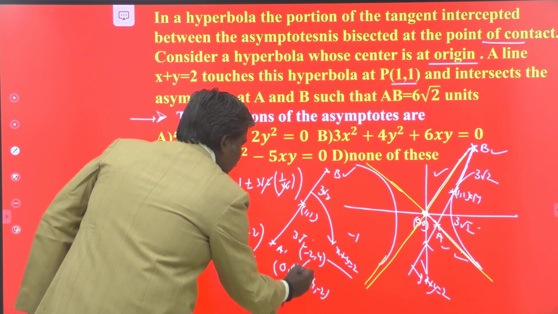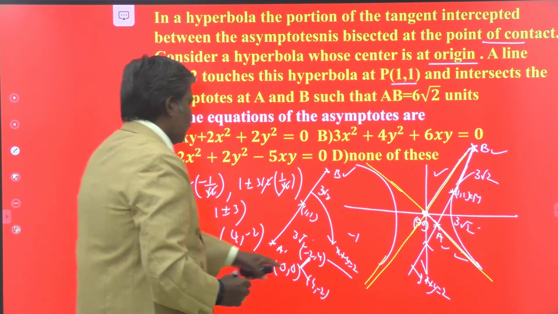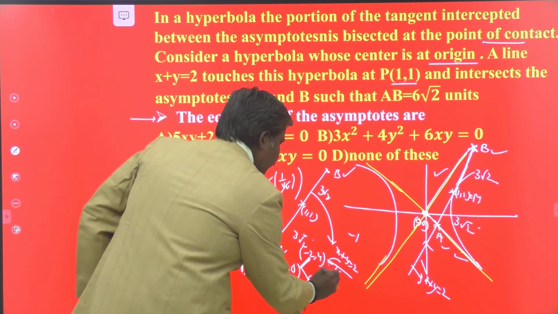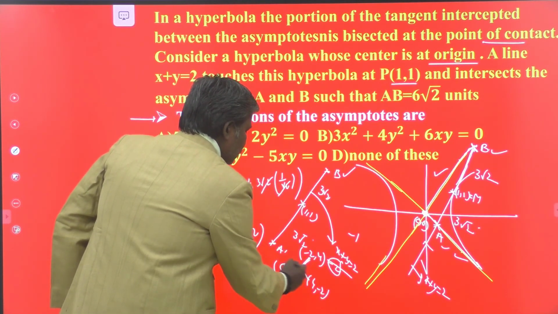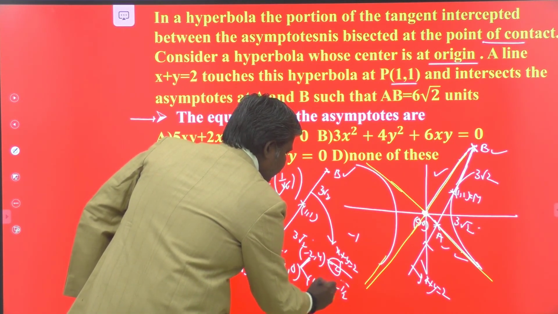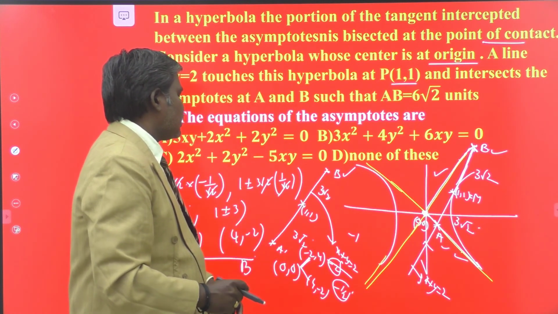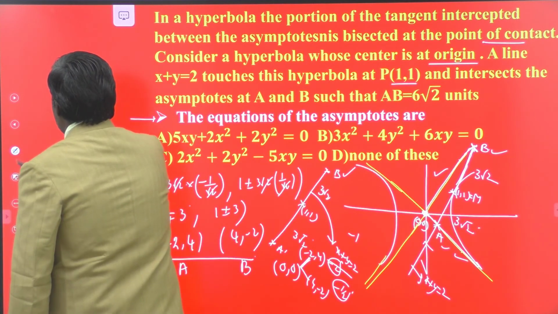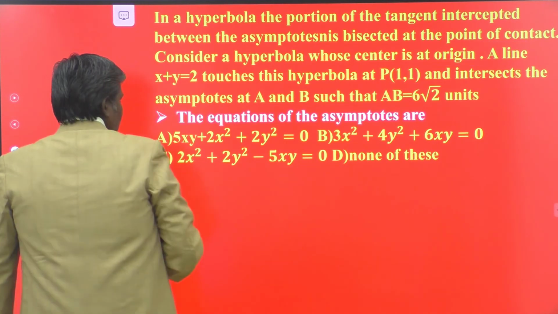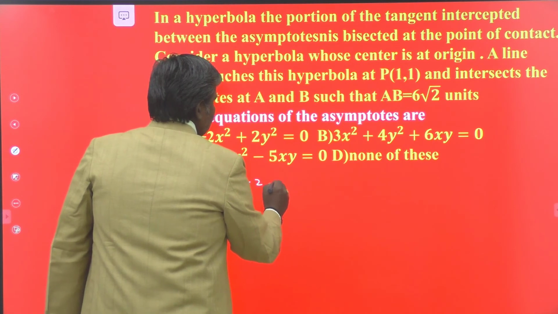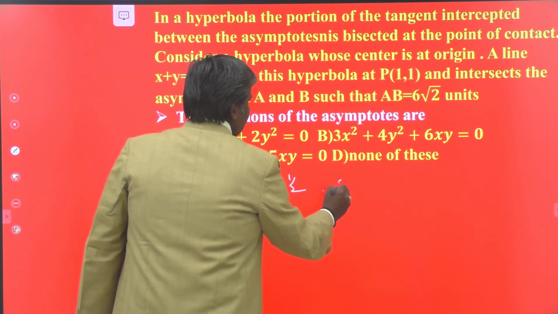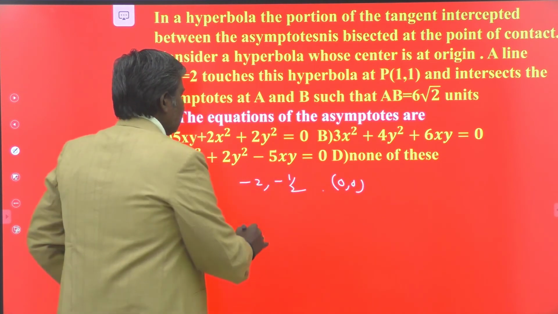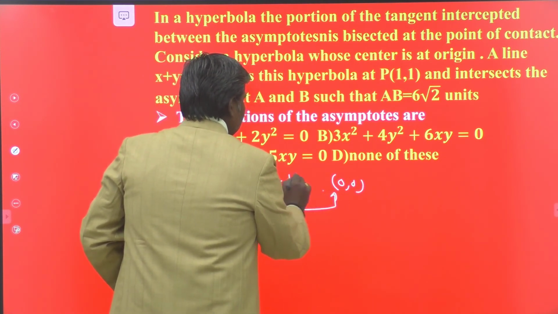4, comma minus 2. So, the slope of the first asymptote is what? 4 minus 0 by minus 2 minus 0, that is minus 2. Here, minus 2 minus 0 by 4 minus 0, that is minus 1 by 2. So, the slopes of the asymptotes are minus 2, comma minus 1 by 2, and 0, 0 is the common point. So, with the help of this information, you can write both asymptotes like that.